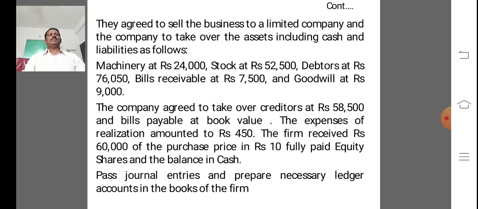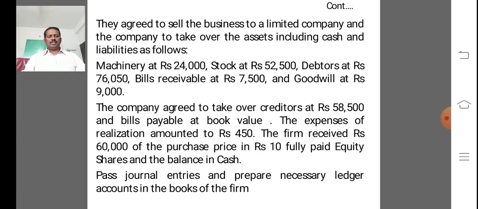The expenses of the realization account amounted to rupees 450. The firm received rupees 60,000 of the purchase price in rupees 10 fully paid equity shares and the balance in cash. The question is: pass journal entries and prepare necessary ledger accounts in the books of the vendor firm.